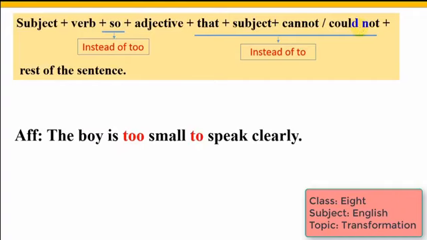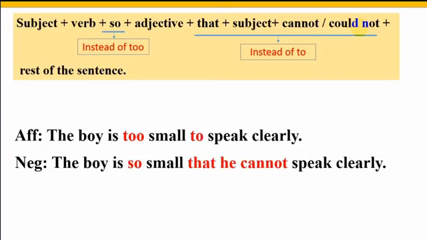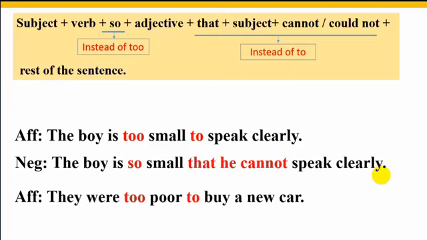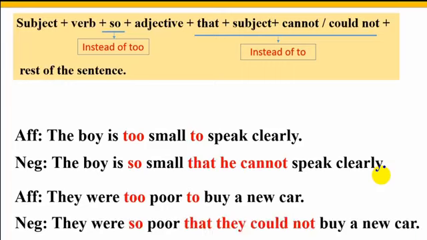The boy is too small to speak clearly. Here, according to the structure, we can write: the boy is so small that he cannot speak clearly. Here so has been used instead of too, and that he cannot, that means that plus subject plus cannot, has been used instead of to, to make the sentence negative. They were too poor to buy a new car. The negative sentence is: they were so poor that they could not buy a new car.